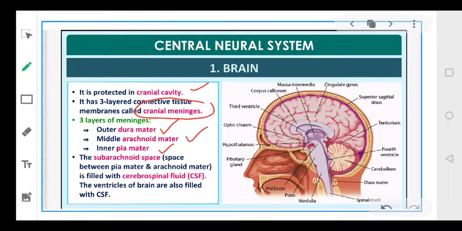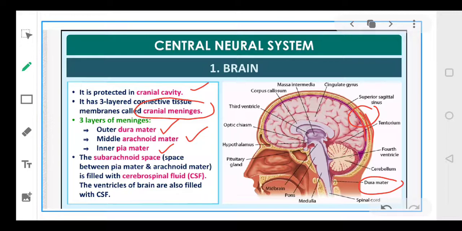Now as you can look into the diagram, just look at and identify the three layers. First is your dura mater, that is the outermost layer. Similarly, this particular portion is comprised of all your three layers.